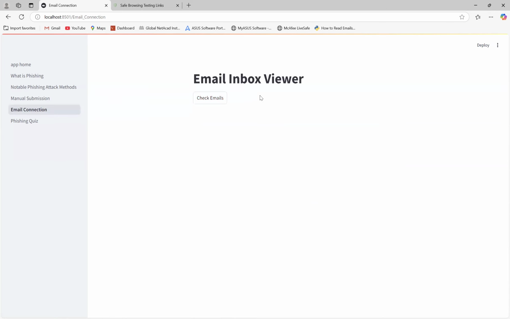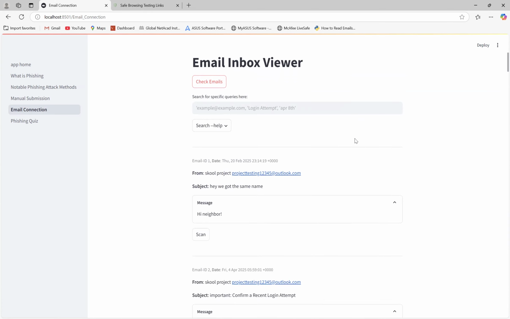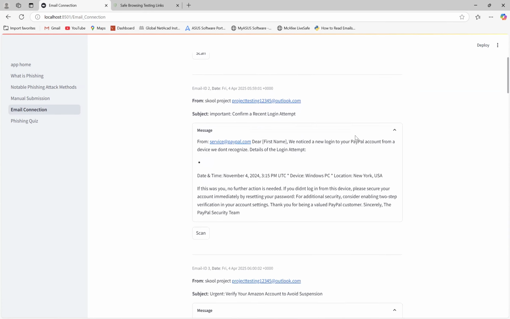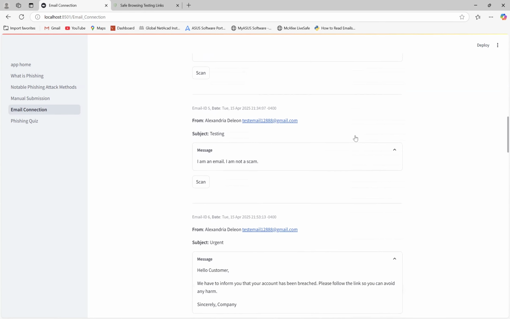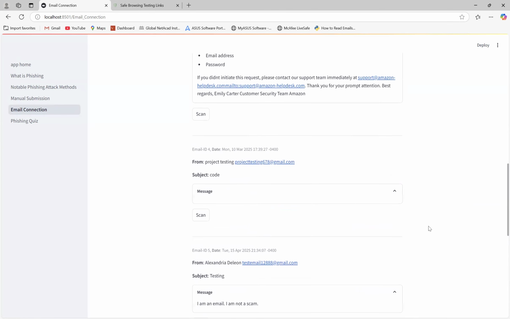All right, so now moving on to the email connection. So this uses IMAP, which is one of Python's modules synced in, which is great, makes it easy to configure. So right now we're just gonna go ahead and click check emails. And what's gonna happen in the background is that it's gonna run your actual connected Gmail account, and it's gonna download all the emails and return them back here. So right now, here are all the emails that are in the inbox. A lot of them are test ones and special ones just to see what's going on. You can close that one for now.